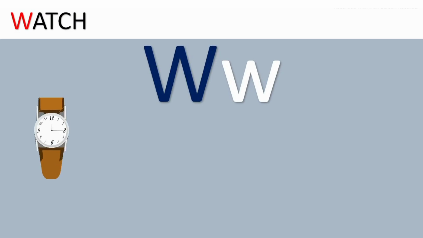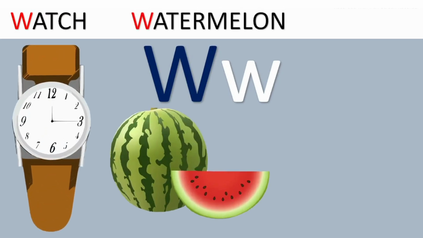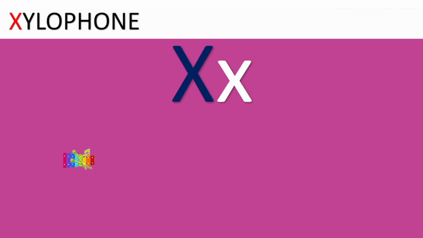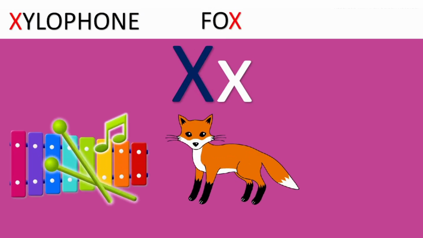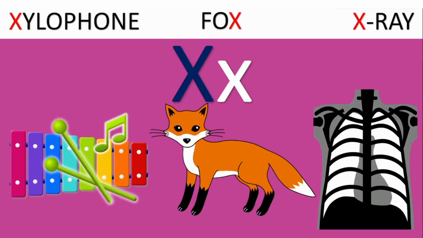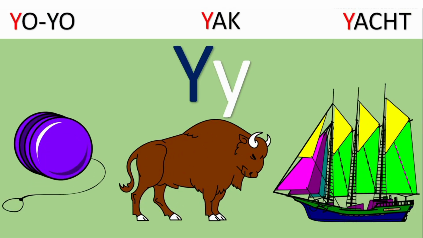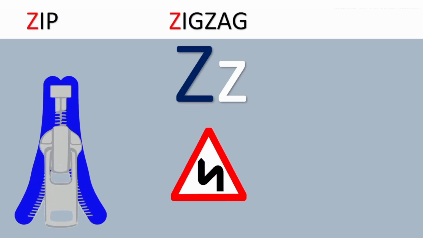W for watch, watermelon, whale. X for fox, X-ray. Y for yo-yo, yak, yacht. Z for zip, zigzag, zebra.